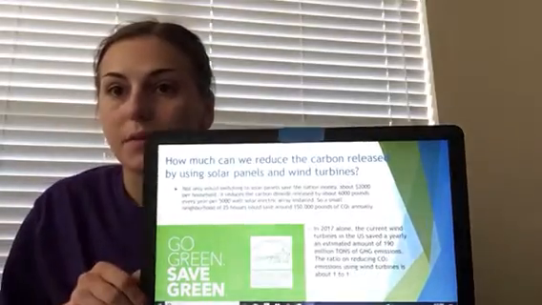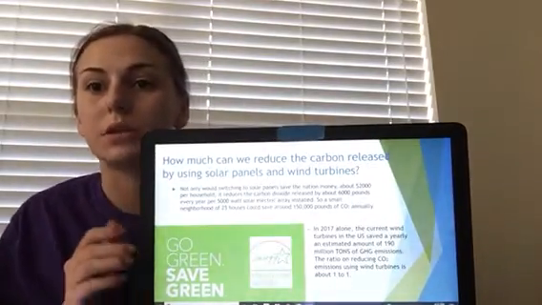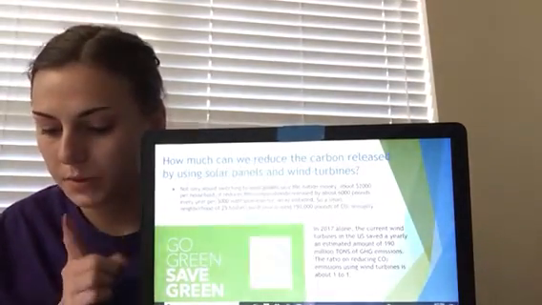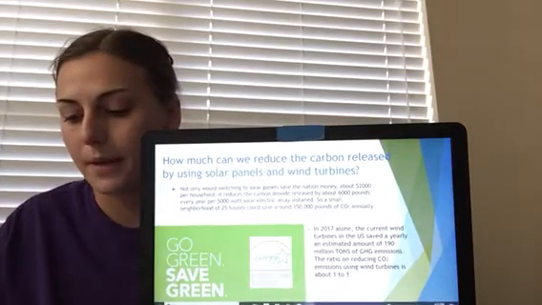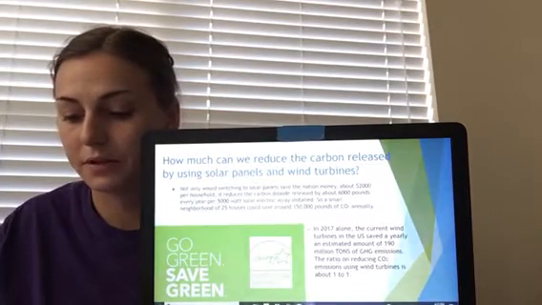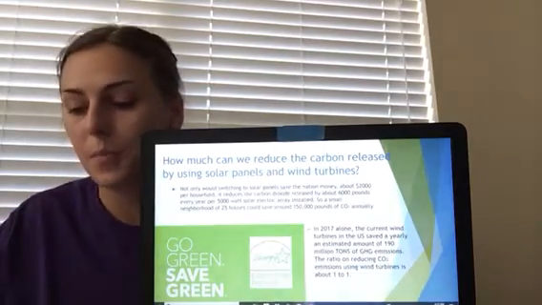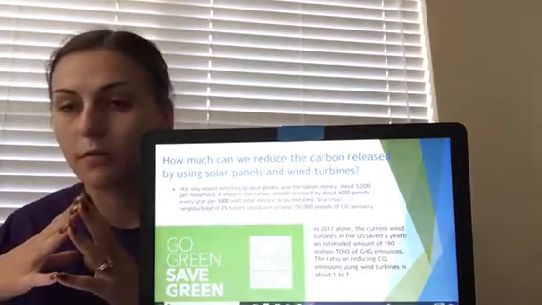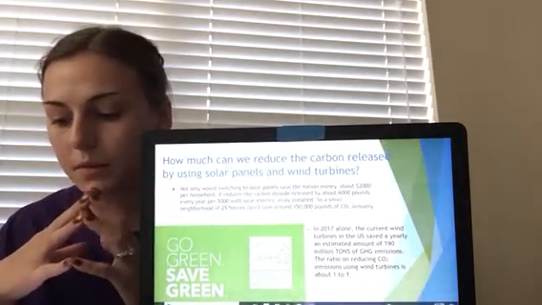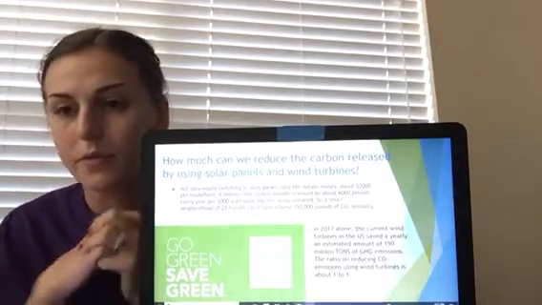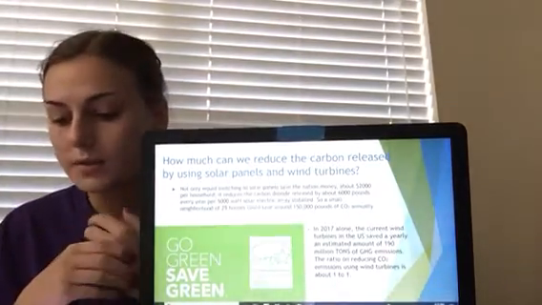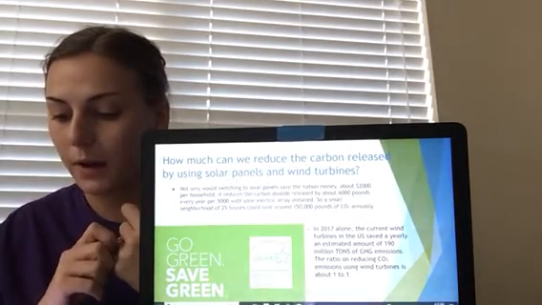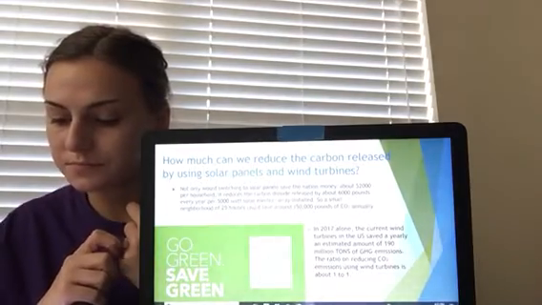So here you can see some of the ways that wind turbines and solar panels really do reduce our carbon dioxide emissions. If one house puts up their solar panels to provide for them, it takes about 6,000 pounds every year away from the carbon dioxide emitted. If a small neighborhood of 25 houses did this, it would save over 150,000 pounds of carbon dioxide emissions annually. The wind turbine ratio is about a 1-to-1, so for every 1 watt of energy used, it saves about 1 pound of carbon dioxide emissions.